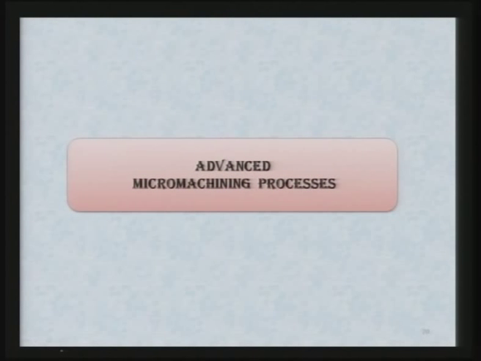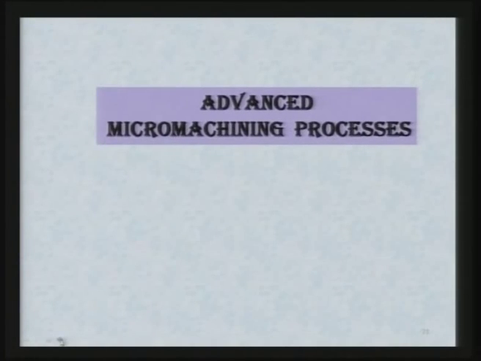Now, let us see advanced micro machining processes. Principles in general we have already discussed while discussing individual advanced machining processes. Still, I will explain the principles very briefly and quickly. Let us see advanced micro machining processes.